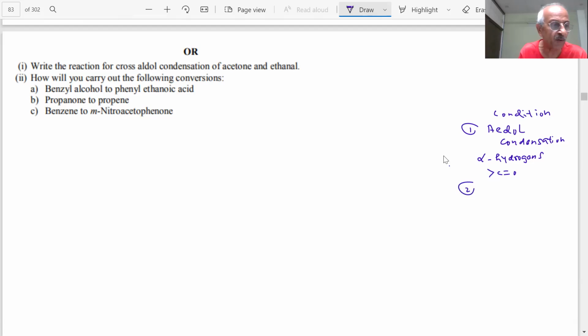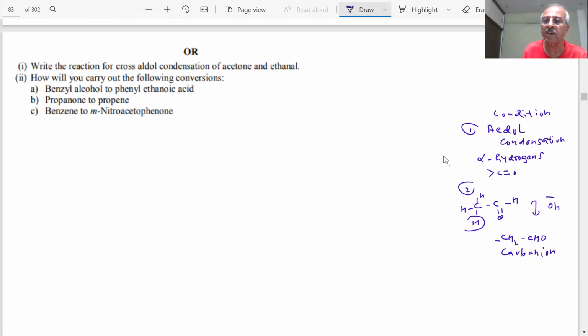And the reaction proceeds through a mechanism which we were aware of, students. What happens? There is an alpha hydrogen. This is my C double bond O. This is the alpha hydrogen. In this reaction, I add an alkali, OH minus. Then this acidic hydrogen is removed, and you get CH2 minus CHO. This can be resonance stabilized. This is called a carbanion.